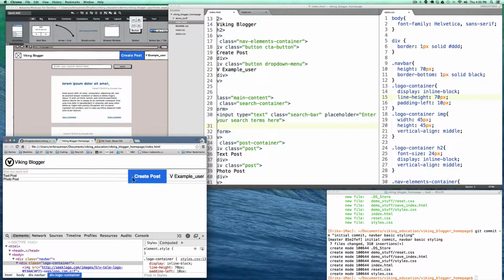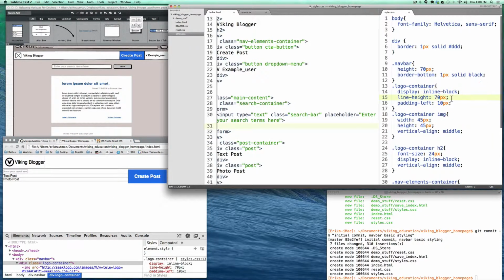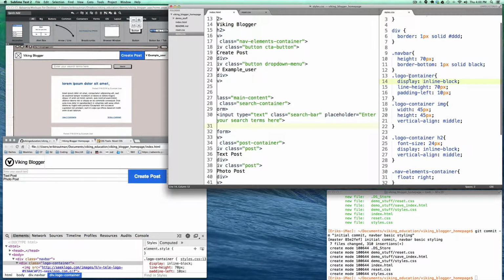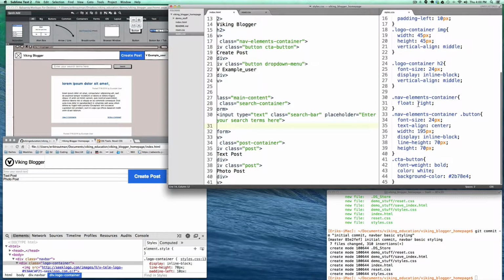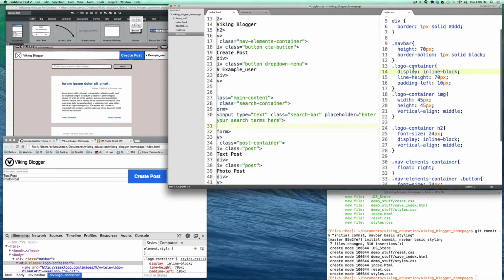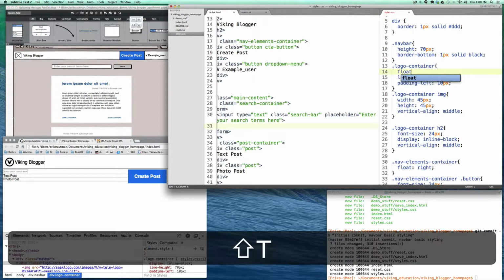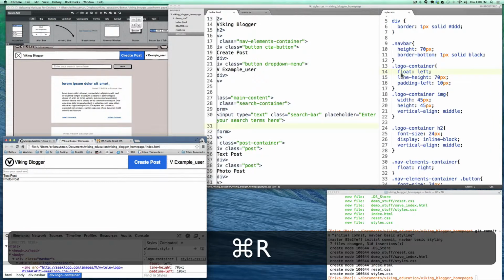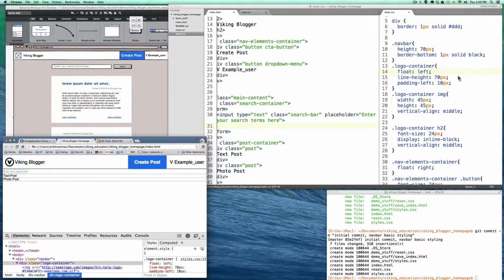So we have a little bit of alignment issues going on with our nav bar, and I think we've been mixing inline block and floats, and sometimes that can get a little bit messy. So I'm actually going to go back up here to the nav elements container, and oh yes, the logo container. Right now we have the display as inline block. I think what I'll do here is change that to a float left. That should clear that up. All right, so we're good there.